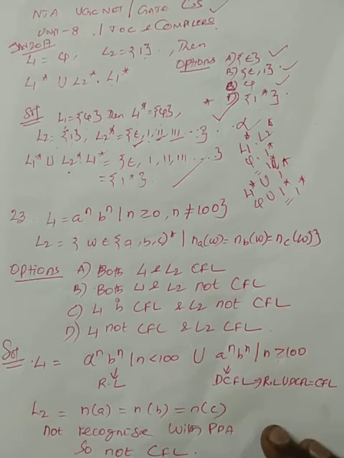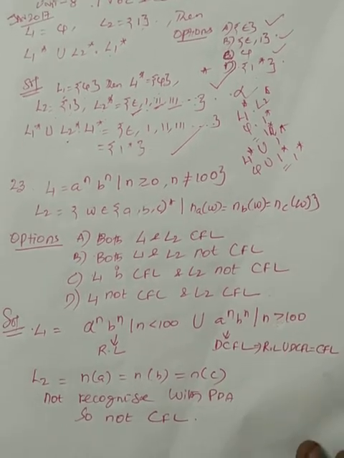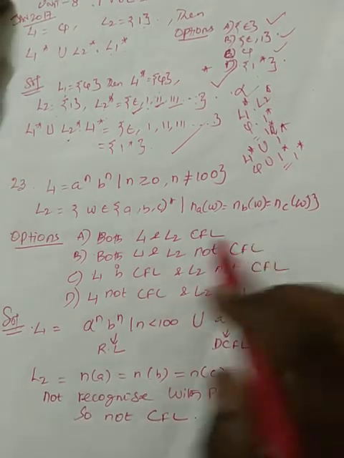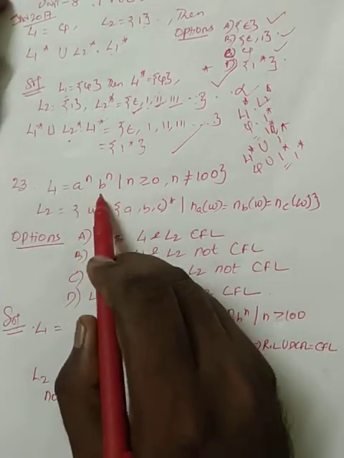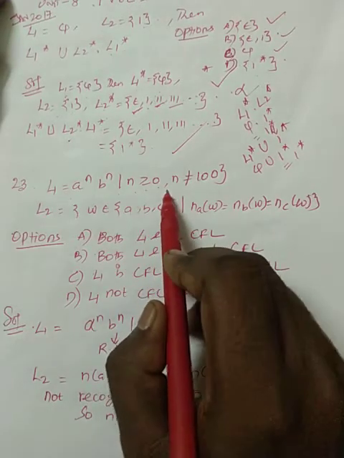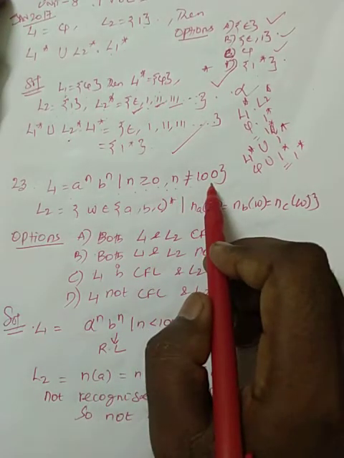Now I am going to take another very important question. Suppose L1 equals a power n b power n such that n is greater than or equal to 0 and n is not equal to 100.